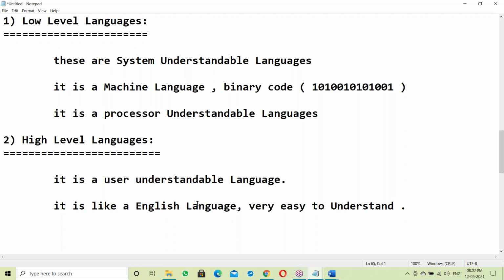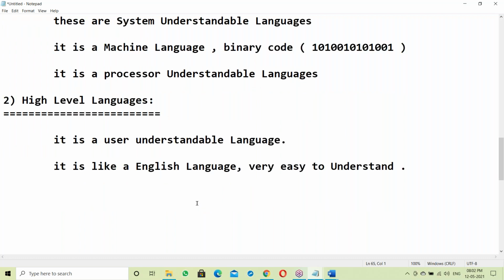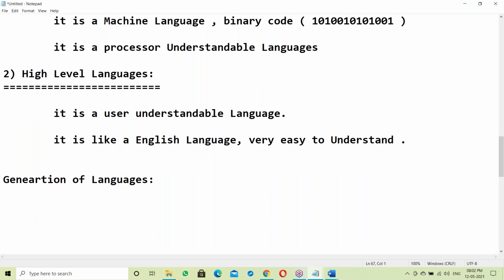Next, one more thing here. In these languages there are some generations, generations of languages. Totally, there are four generations of languages.